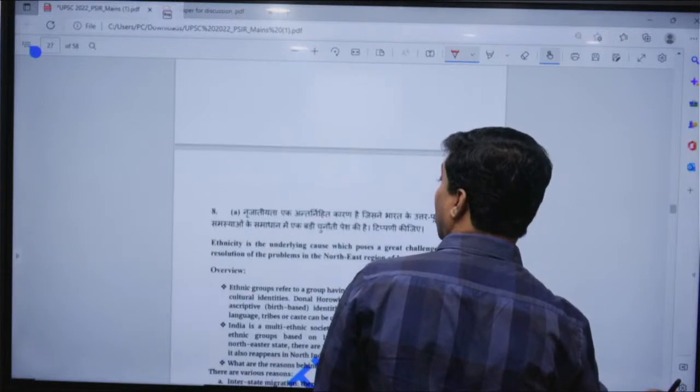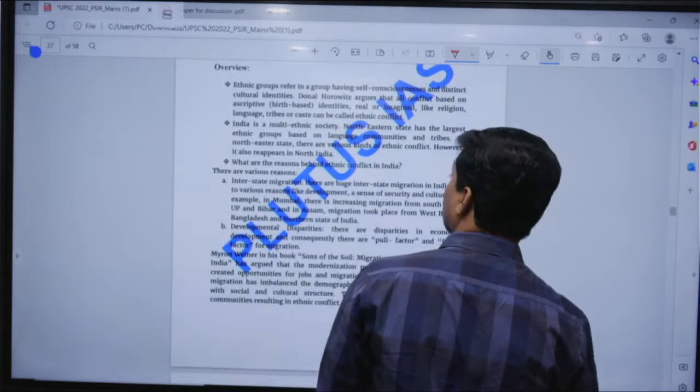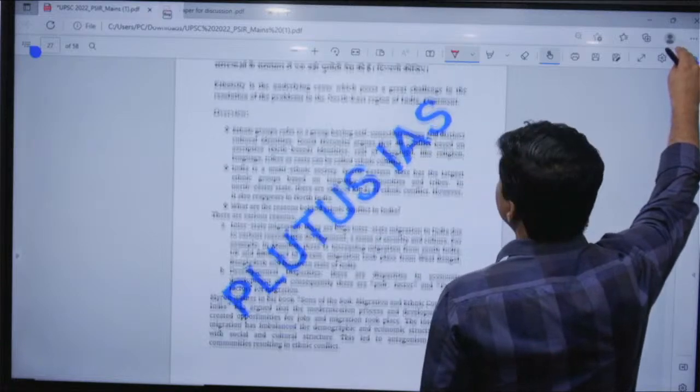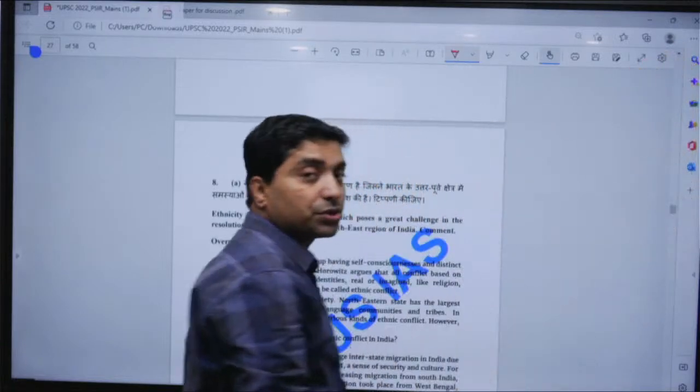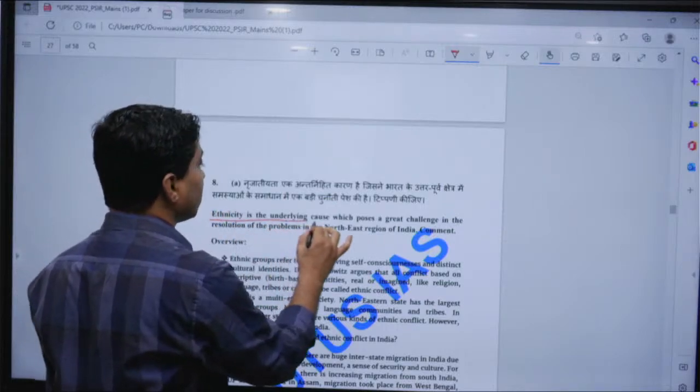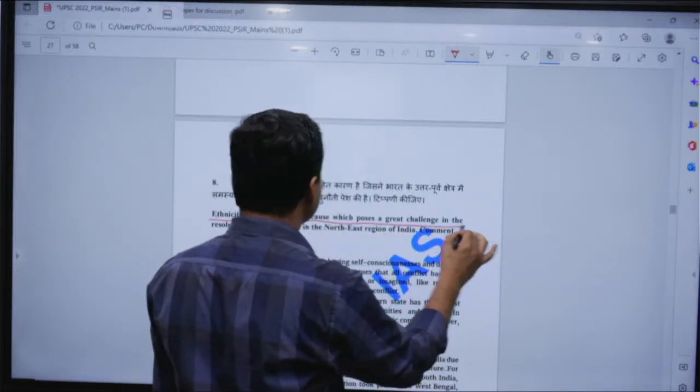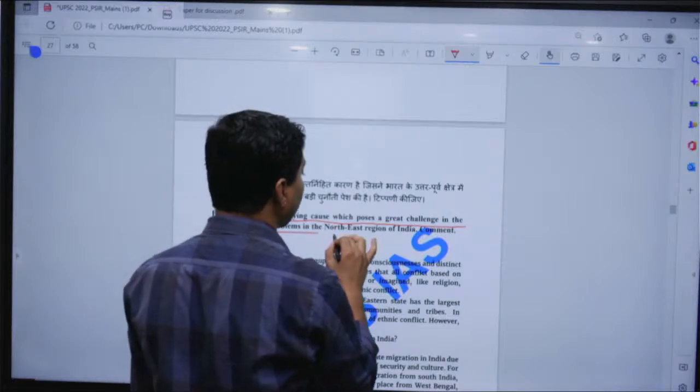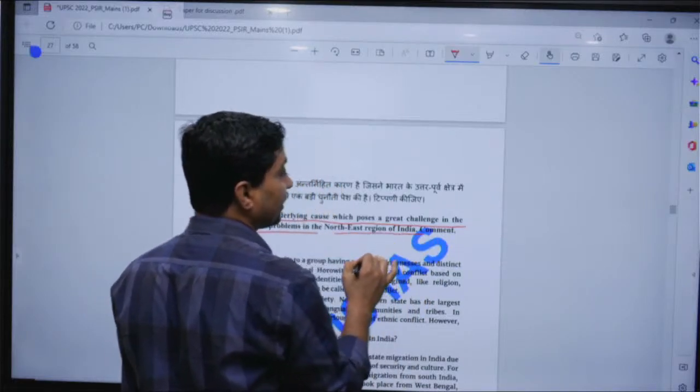Now let me talk about the 8th question. This is the last question. Here, ethnicity is the underlying cause which poses a great challenge in the resolution of problems in the northeastern region of India. Comment.